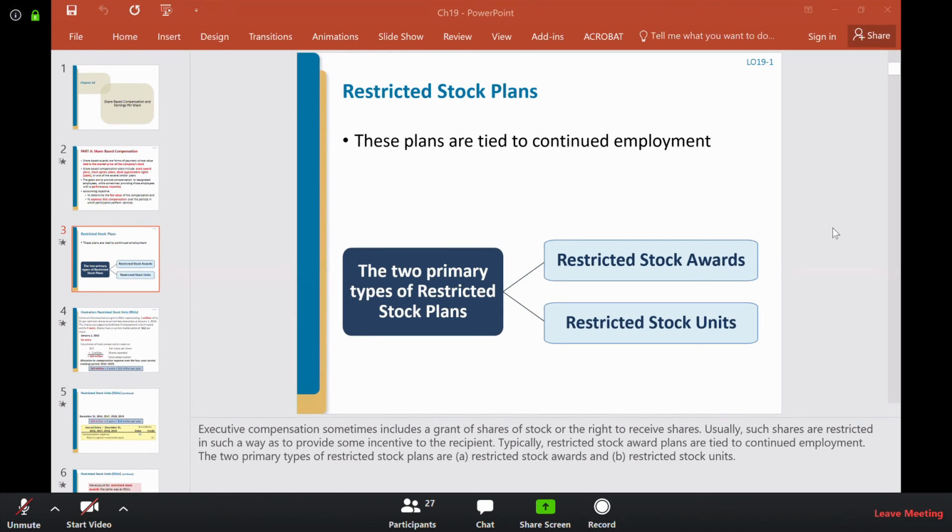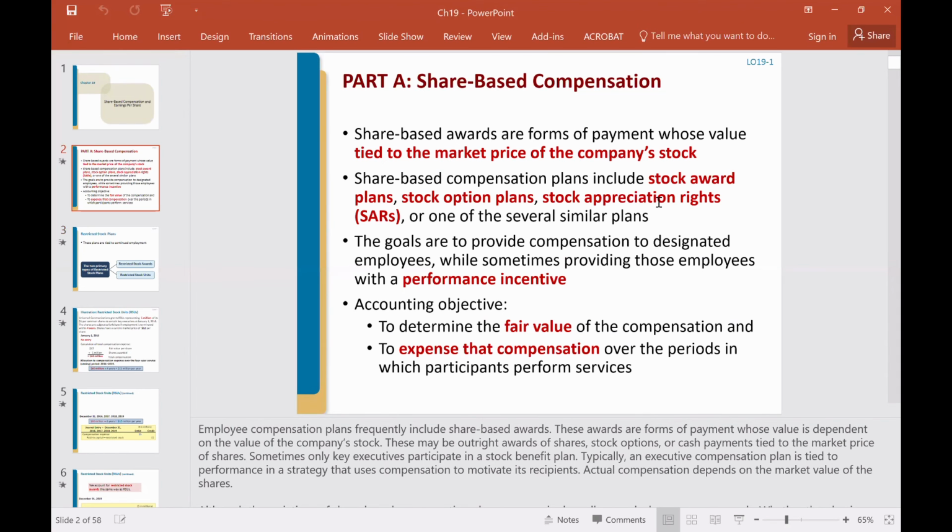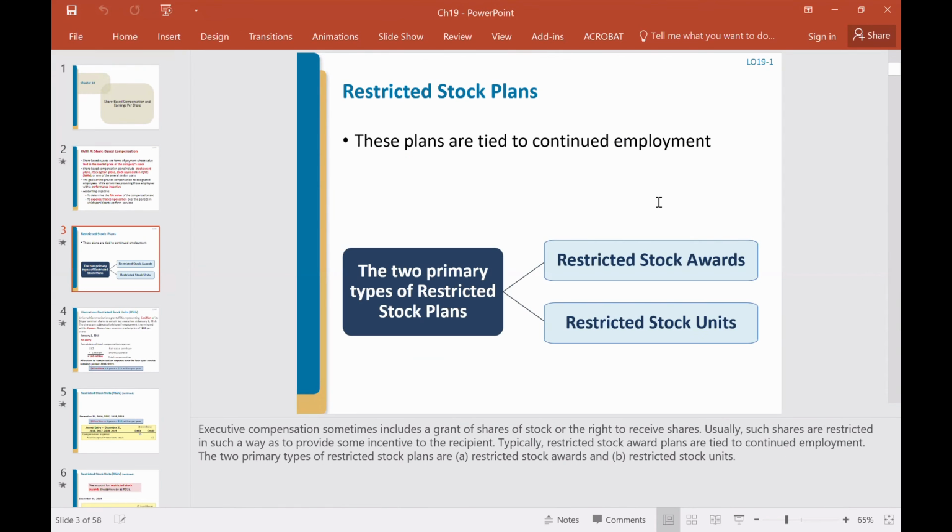Okay, so what we learned last time, we're going to continue on chapter 19. We talked about share-based compensation. We talked about two kinds of share-based compensation. One is stock award. One is stock option award, right? This is called stock award.